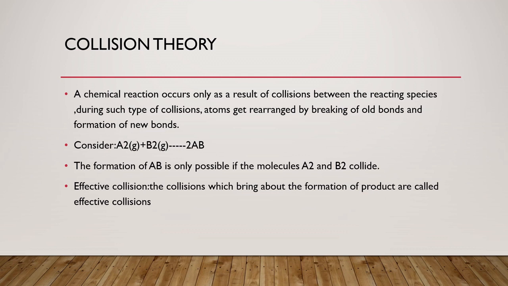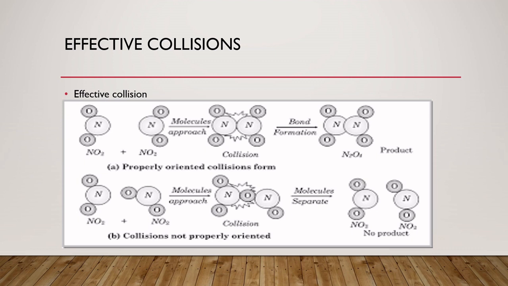Students, this is the effective collision. See, here is an NO2 molecule, and here is also an NO2 molecule. They have the same proper orientation and nearly the same energy. They are approaching each other, colliding with each other, and this is the bond formation. The product N2O4 is obtained. This is the effective collision, because the energy is almost the same and they have proper orientation.